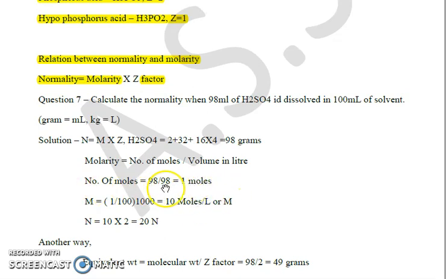Another way is through equivalent weight, which is molecular weight upon Z factor, and gram equivalent is given weight upon equivalent weight. The molecular weight of H2SO4 is 98 divided by Z factor 2, which comes out to be 49 gram.